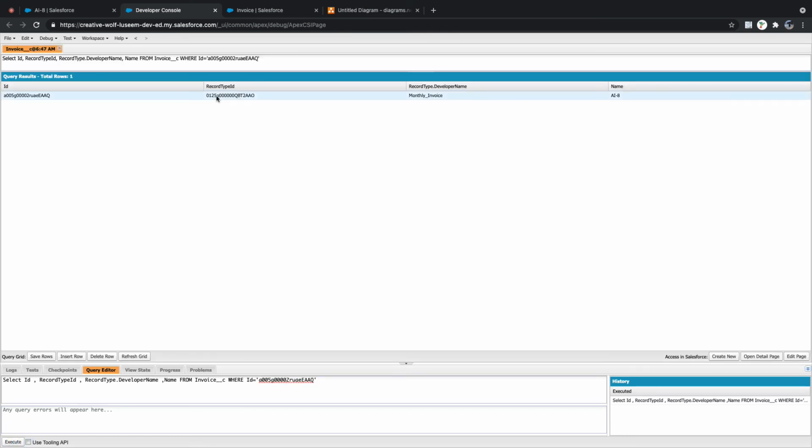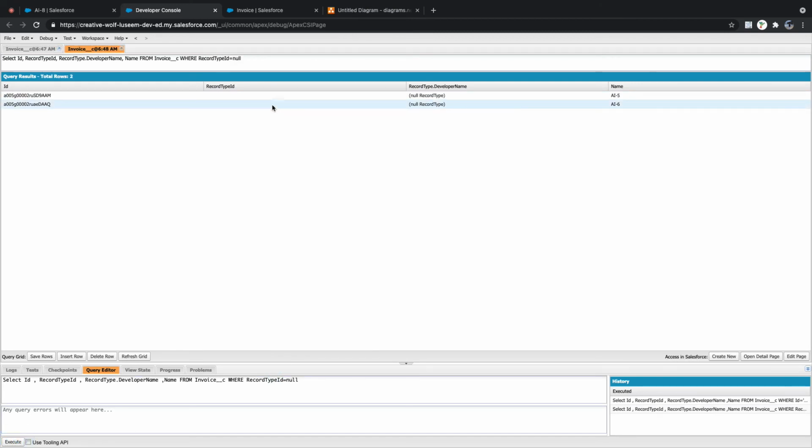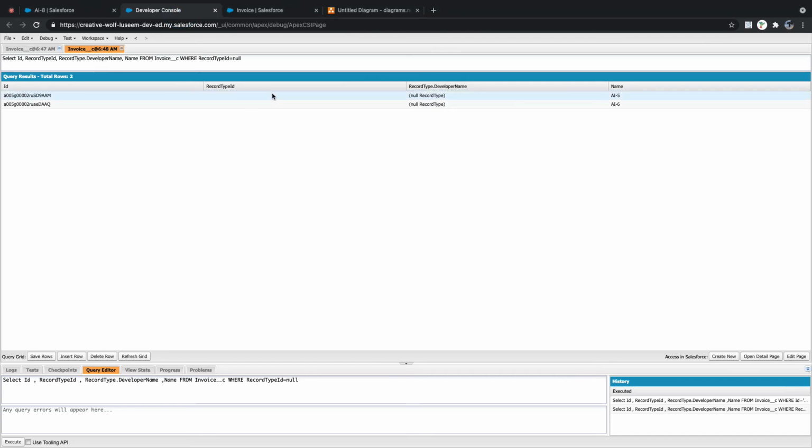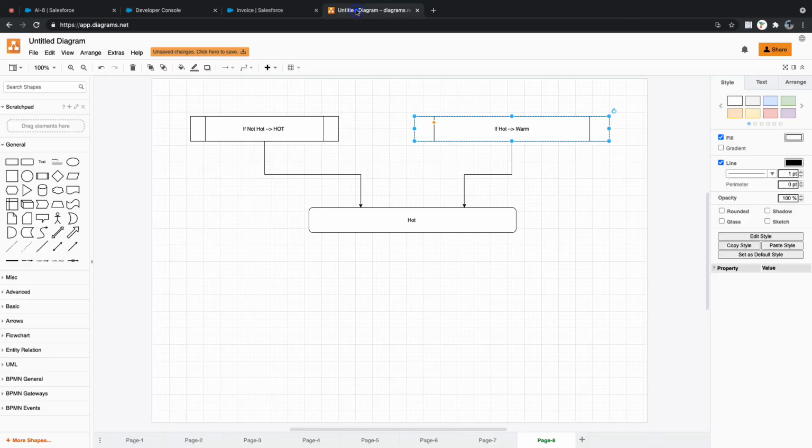Execute. So now you have a record type, right? Okay. Let's say record type equal to null. We need to update the records where record type equals null. So there are two more records which are null type, isn't it? Yes. How can I do an update? Imagine that these are not two records, these are 20,000 records. Is it possible to update manually?